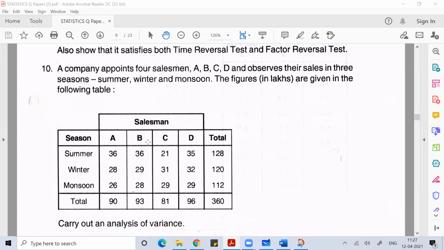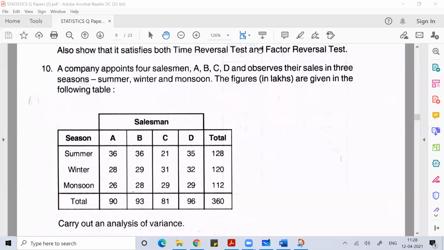Normally, whenever we are doing ANOVA, we either follow one-way classification or two-way classification. In two-way classification, we consider both parameters, here salesman and season.